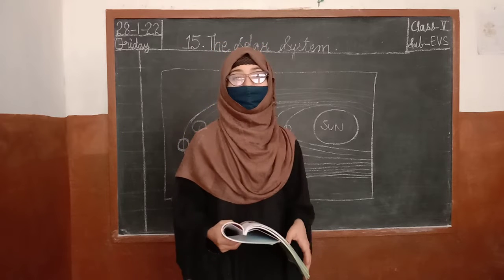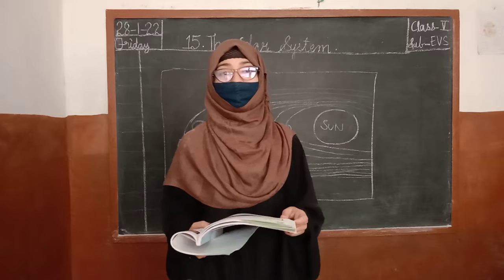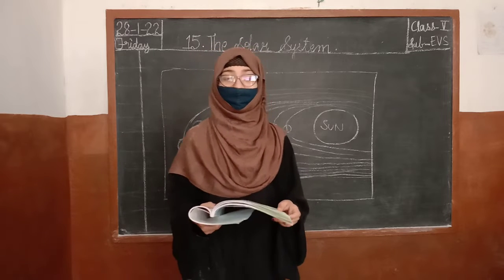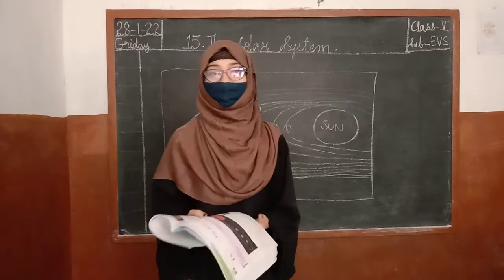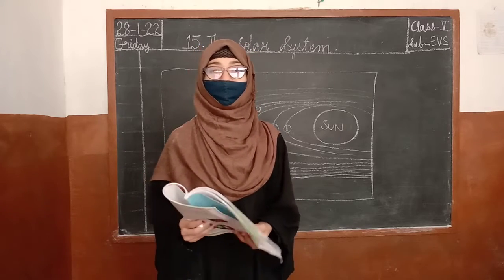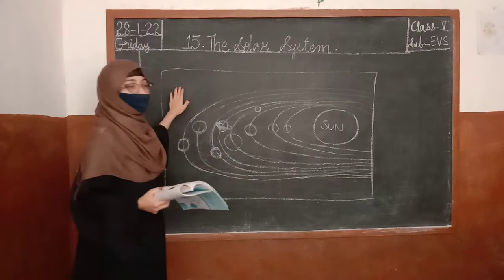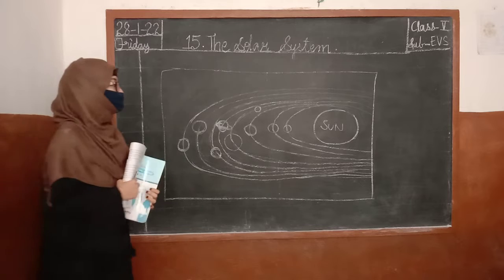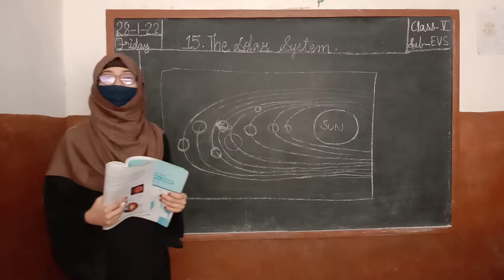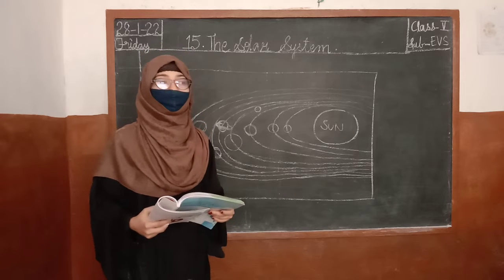You have an idea about what the solar system is, what it means, how many planets are there, in which planet life exists, and so on. So, we are going to learn about the solar system. Here, I have drawn the solar system. So now let me know, children, how many planets do we have in our solar system? How many planets do we have?